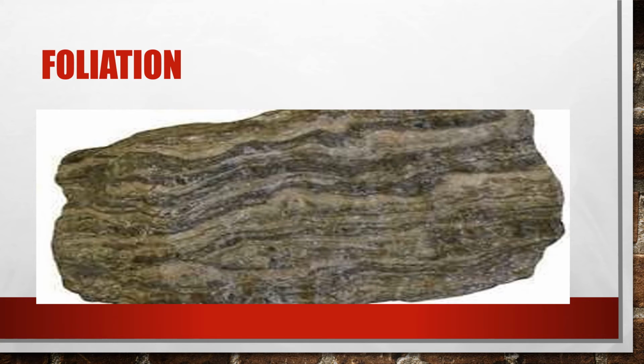When a rock is exposed to extreme heat and pressure within the earth but does not melt, the rock becomes metamorphosed. Metamorphism may change the mineral composition and texture of the rock. For that reason, metamorphic rocks may have a new mineral composition or a new texture.